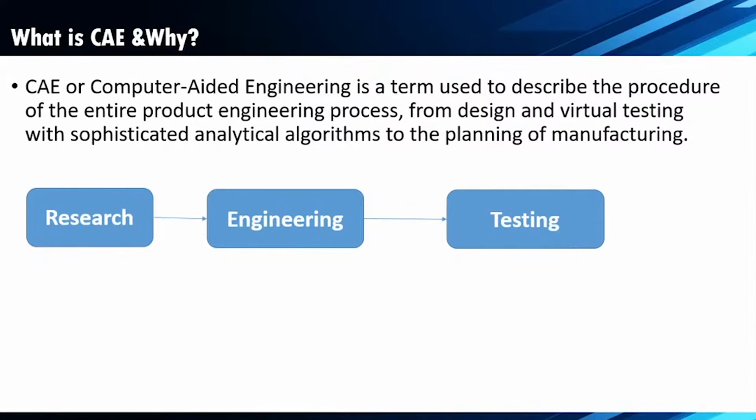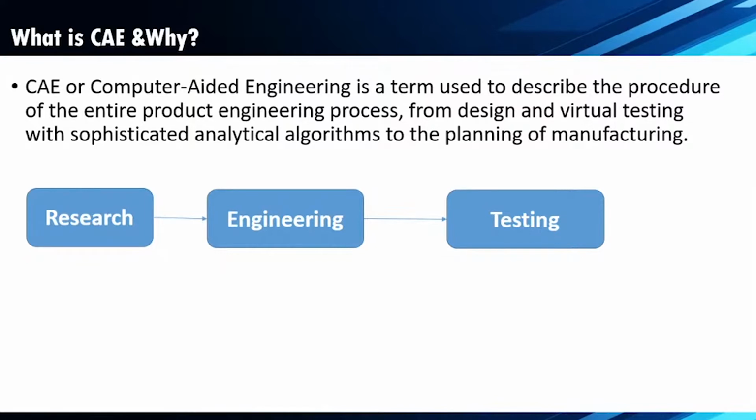At that time we will be running the vehicle for hundreds of kilometers, and we will be seeing whether the engine is good, or whether the seating ergonomics is good or not. If there are any problems in the testing, we will note them, and again we will go for the engineering or research and start the same procedure. After all the testing and validation is completed, then we will go for the manufacturing process.